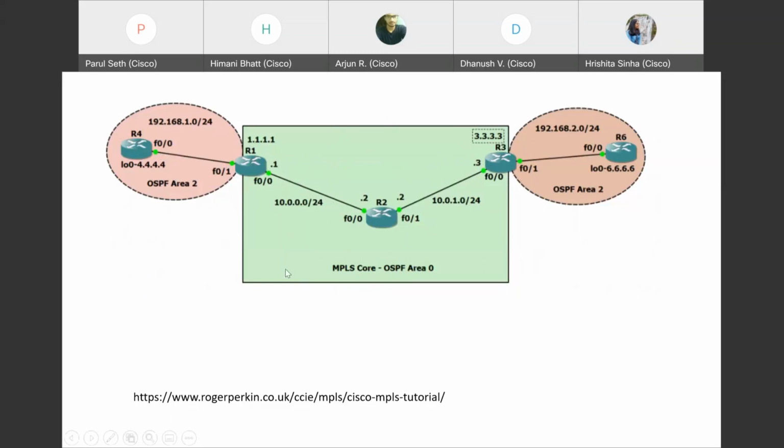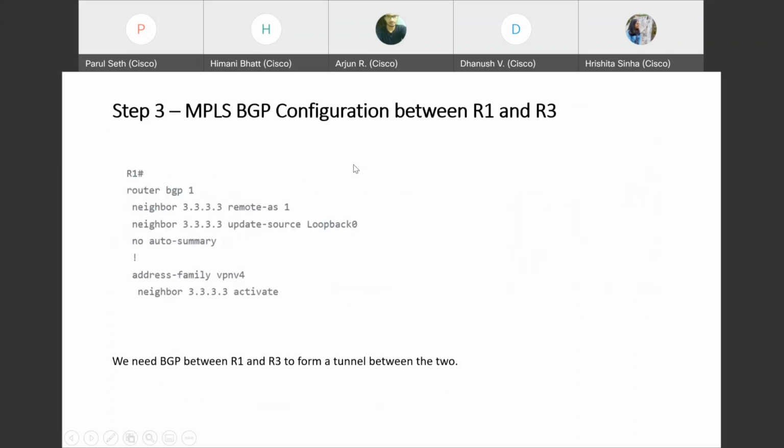There's only one router here, but suppose there are many routers. It would be the same case. They should not know that all the P routers exist. They should only know that R1 is directly connected to the other end's PE router. So that's why we need a tunnel. And for that, we'll use the commands neighbor and no auto-summary.